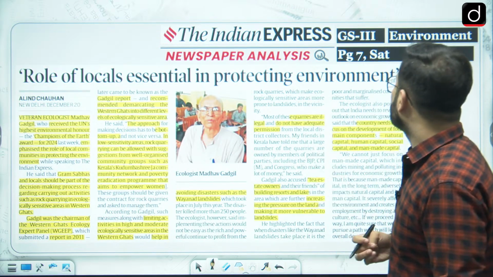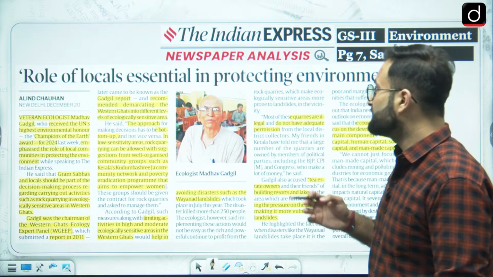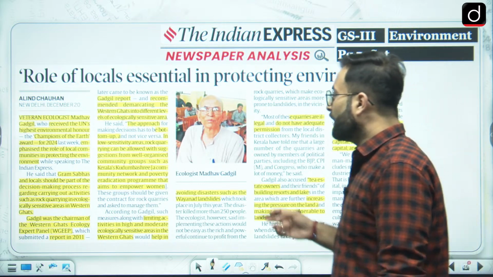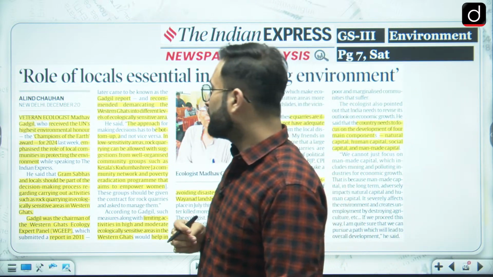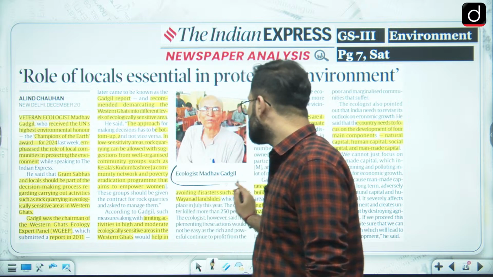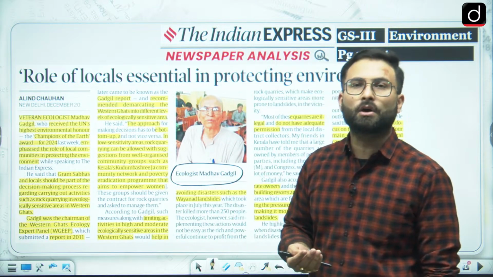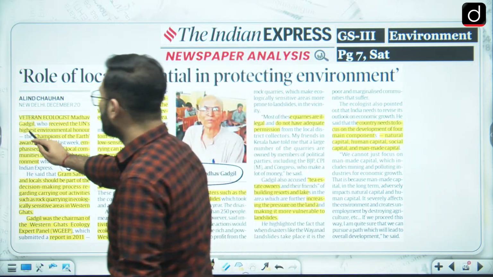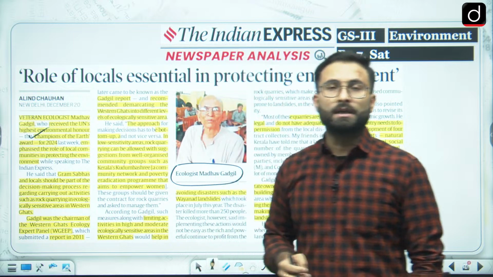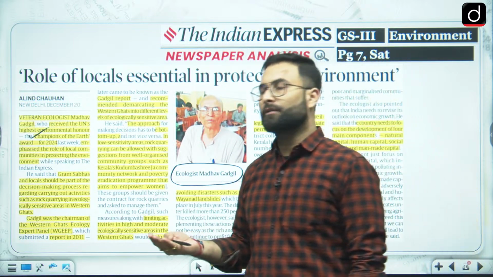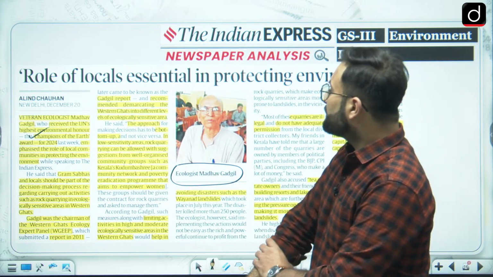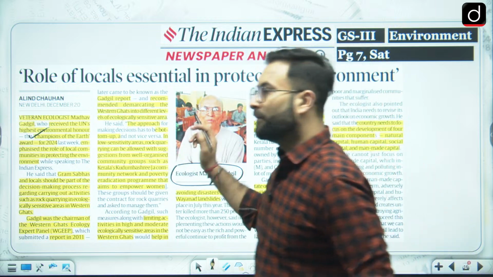Now coming to the next one, the role of local essentials in protecting the environment. In this particular article, they are talking about the ecologist Madhav Gadgil. He has recently received the Champions of the Earth Award for 2024 from the UN. This is the UN's highest environment-related award, so that is why it is important. He is the person who has actually worked in the Western Ghats.